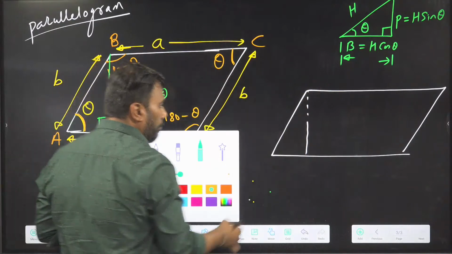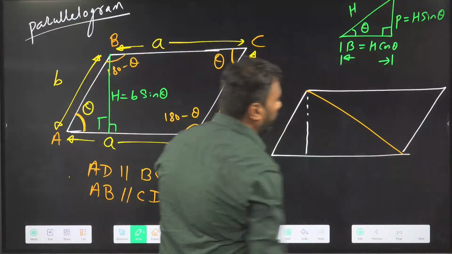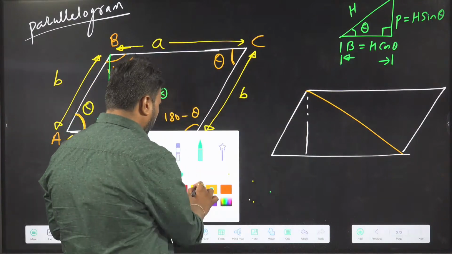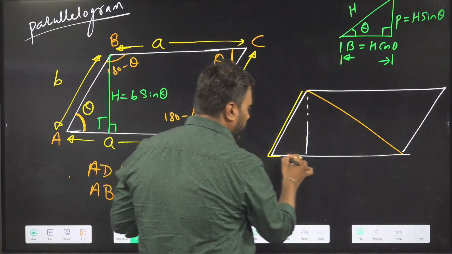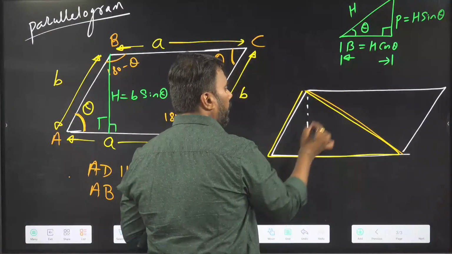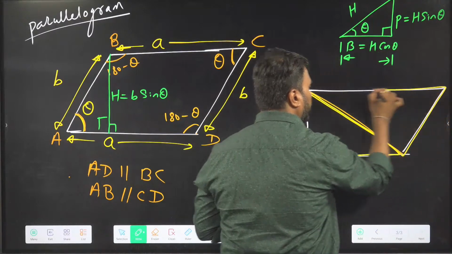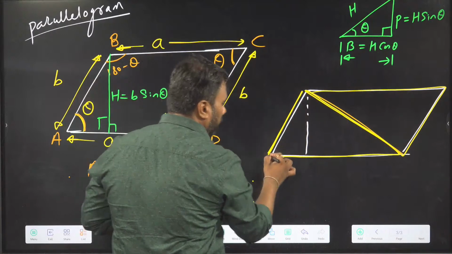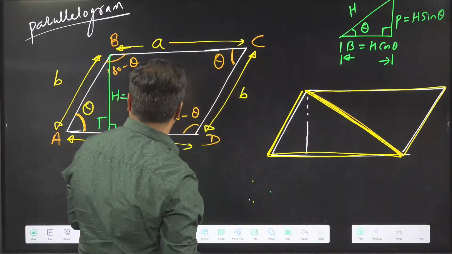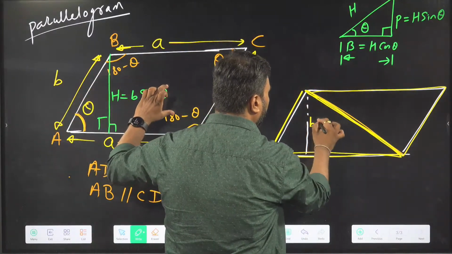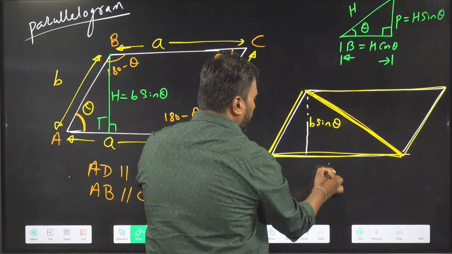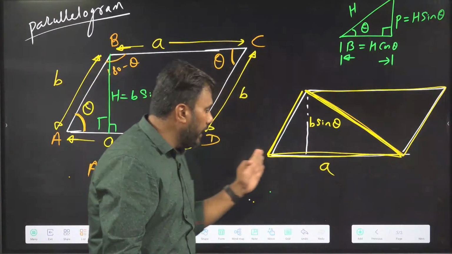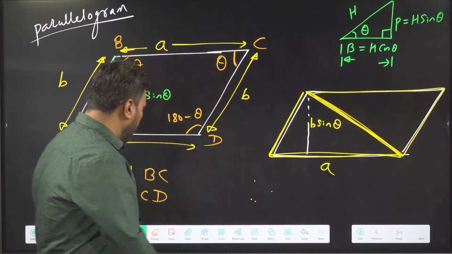Now, this height is known to me. I can divide the parallelogram into two triangles. See, I am getting a triangle here, and I am getting another triangle here. This yellow colored triangle has a base length A and a height of B sine theta.